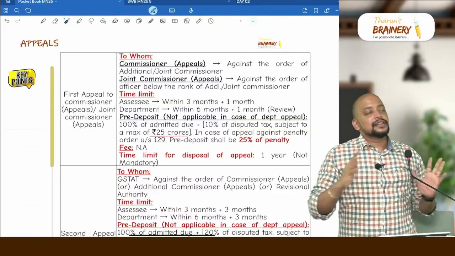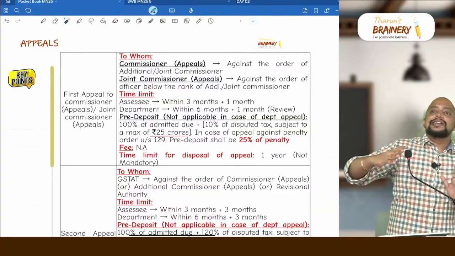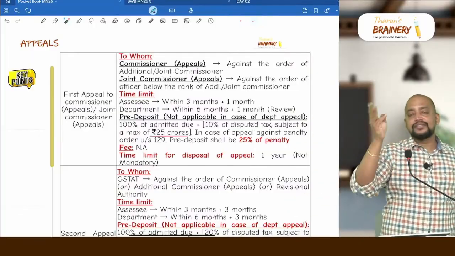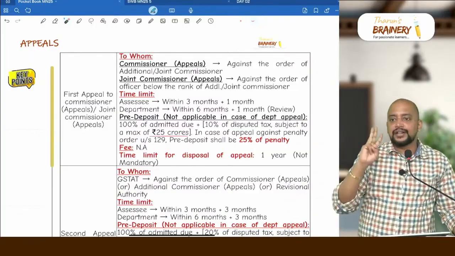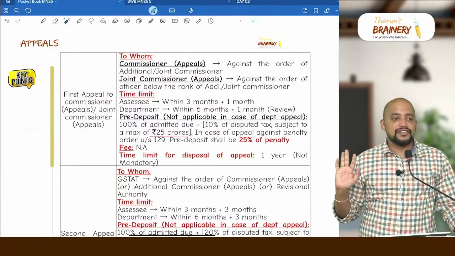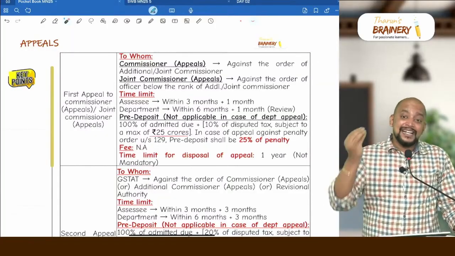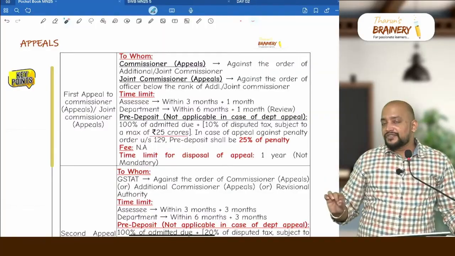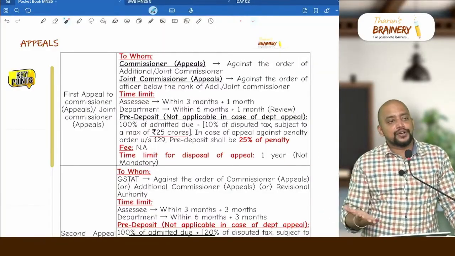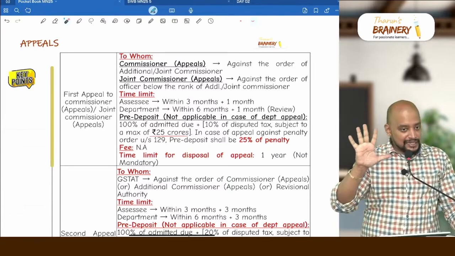Is that clear? Suppose if the total disputed tax is 600 crores, half is 300. 300 into 10%, 30. 30 or 25. So 25 crores only we will pay as pre-deposit under CGST. So this 25 crores will be under SGST. So therefore what is the total pre-deposit? 50 crores. Is it clear?